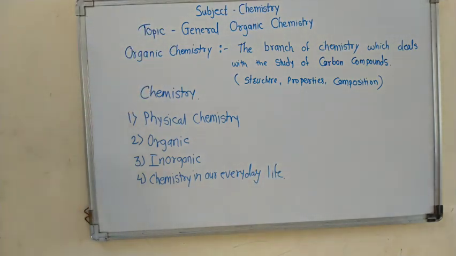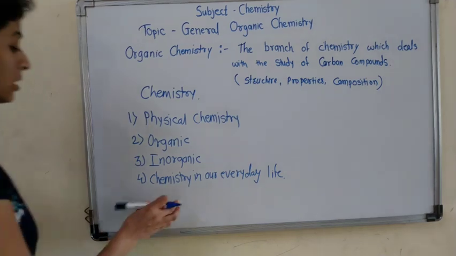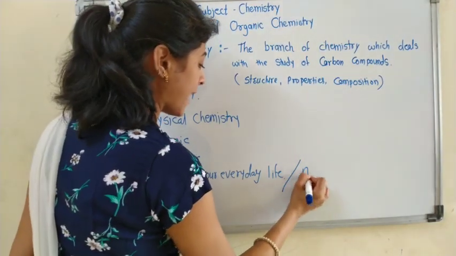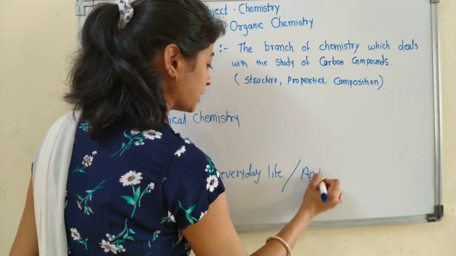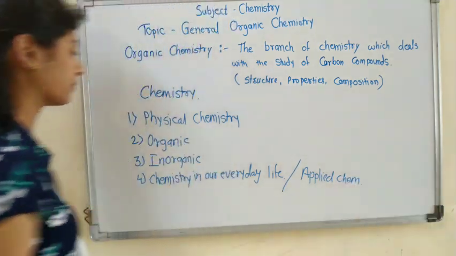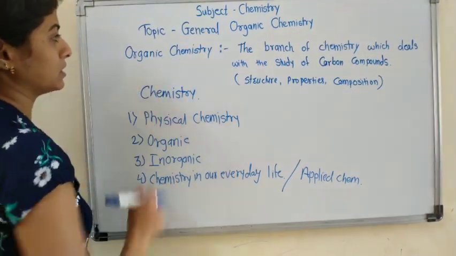Now out of these, today we are going to study organic chemistry. Chemistry in our everyday life is also called applied chemistry. So today we are studying organic chemistry.